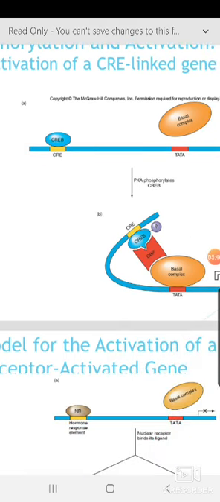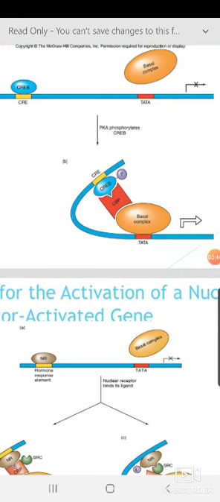Only when it is phosphorylated does CREB interact with the basal transcription factor, with the help of CBP, CREB binding protein, which is also a co-activator here. I also mentioned p300, which is also a co-activator and has HAT activity, histone acetyltransferase activity, if you remember. All of that together enhances the transcription.